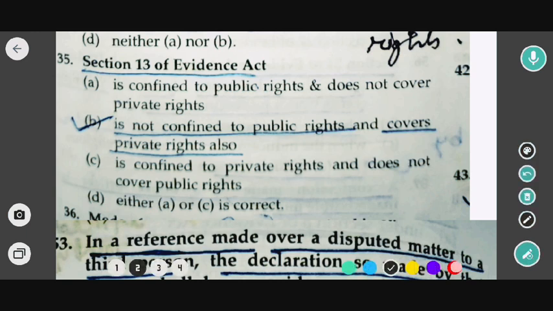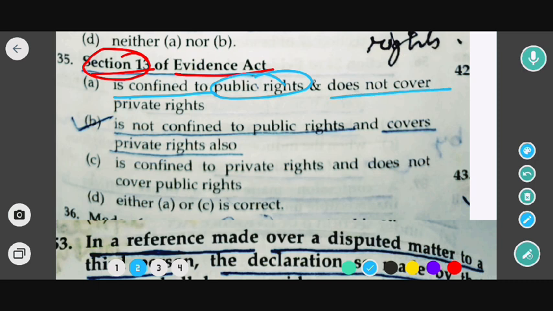Next question is Section 13 of the Indian Evidence Act. This Act is what? See, options: is confined to public right and does not cover private rights; is not confined to public right and covers private right also. So in this case, the correct option would be option B.